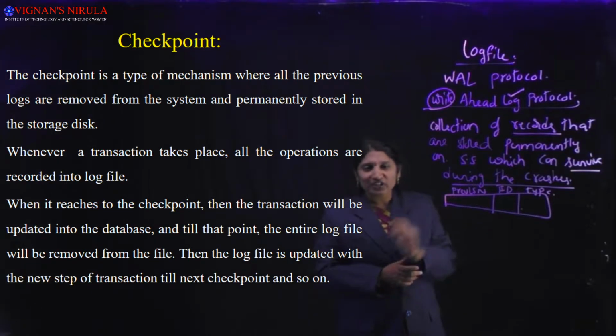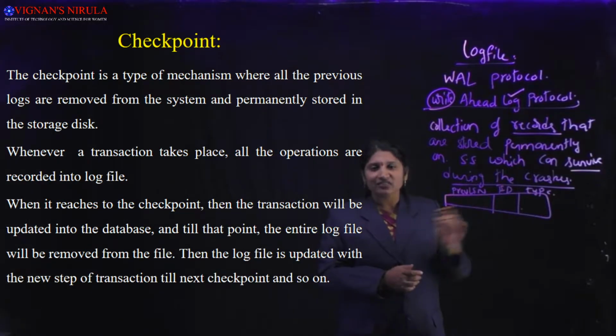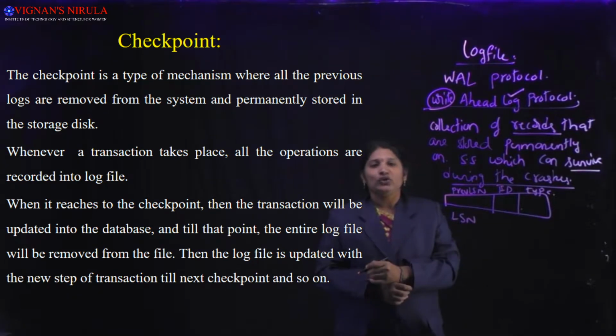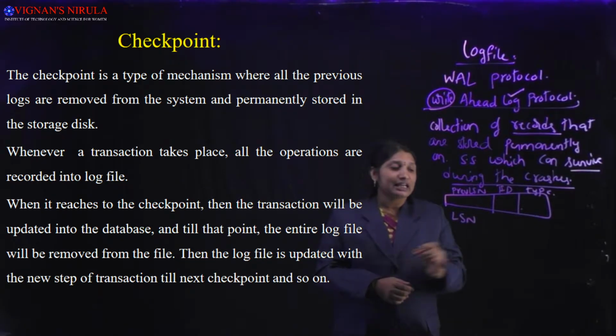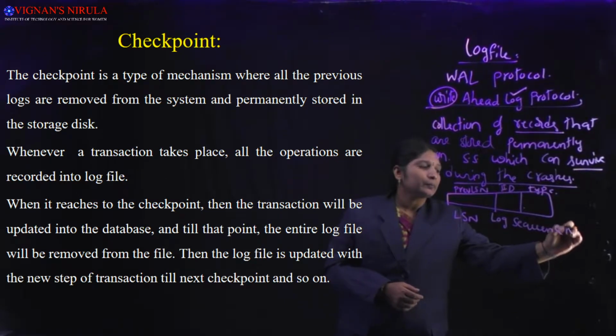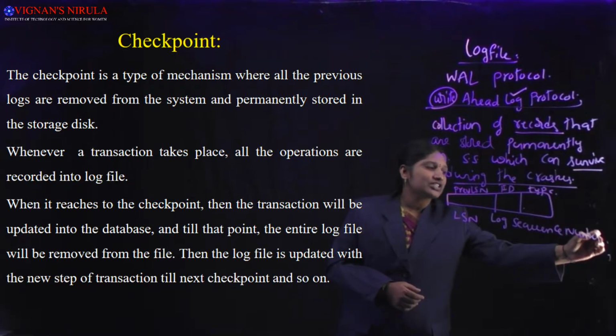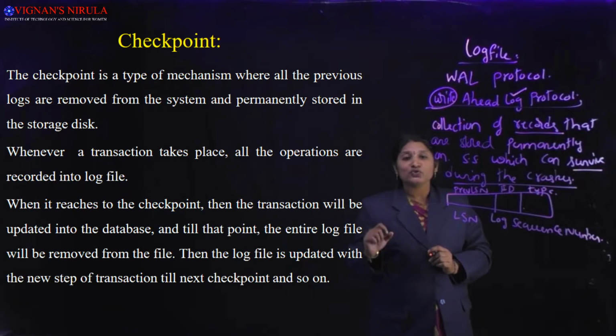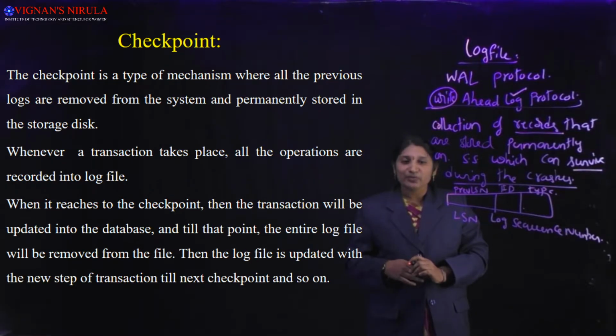Before discussing this, we will talk about LSN. What is the meaning of LSN? LSN stands for log sequence number, which gives sequence numbers to the log records in serial manner as it has started.